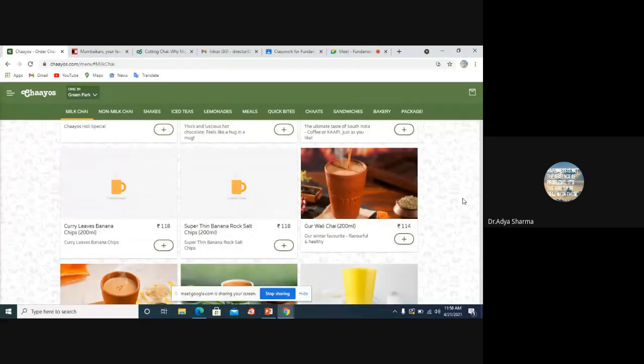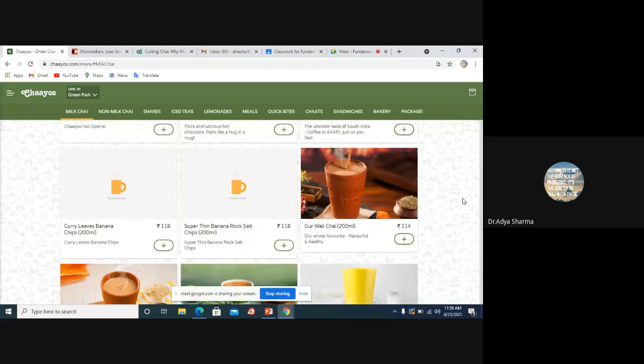So tea is such an important part of Indian life. I mean, people love tea. There's hardly any household where there's not someone drinking tea. People are tea addicts. I mean, that's the extent to which we love our tea.